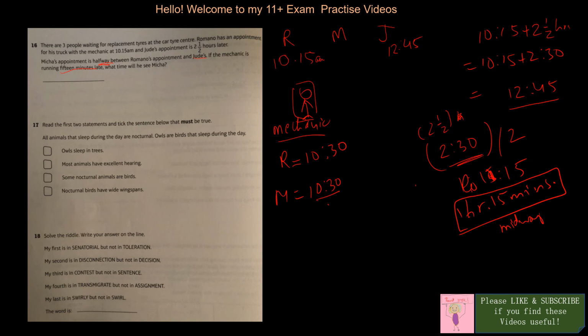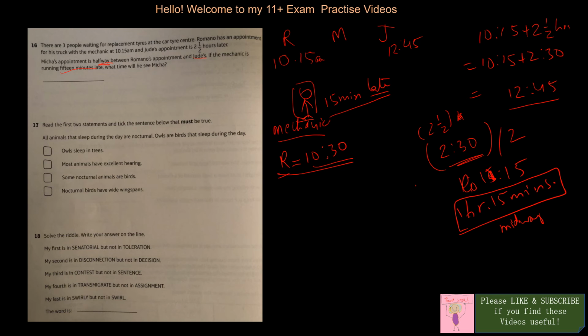Okay, so this is the mechanic. Sorry, this is not Mika. So we got that sorted, didn't we? For Romano it is 10:30 because the mechanic is running 15 minutes late. So we got that bit sorted. What's next?